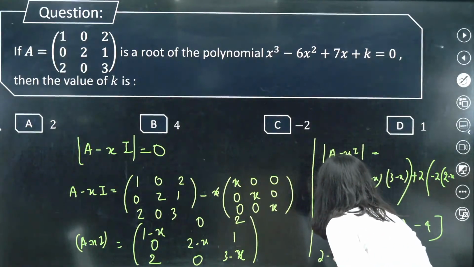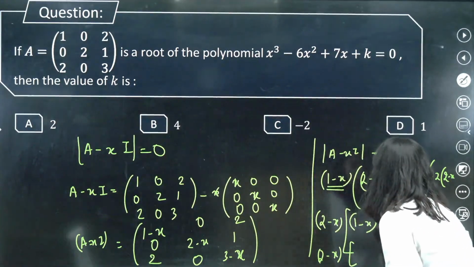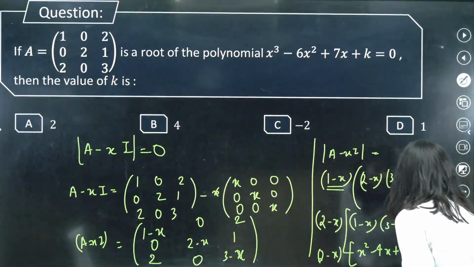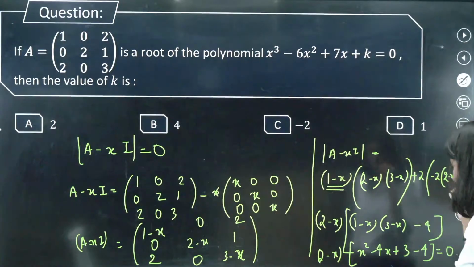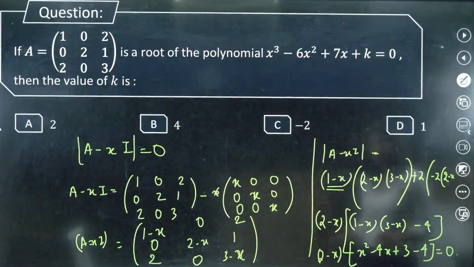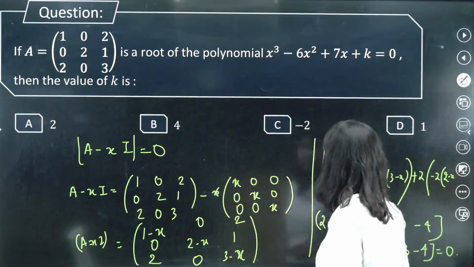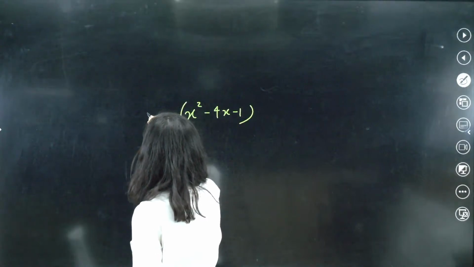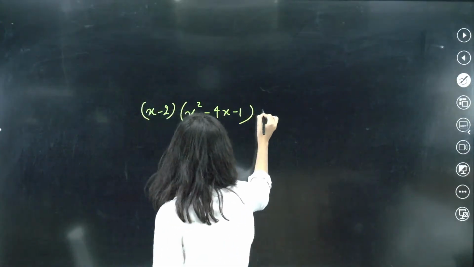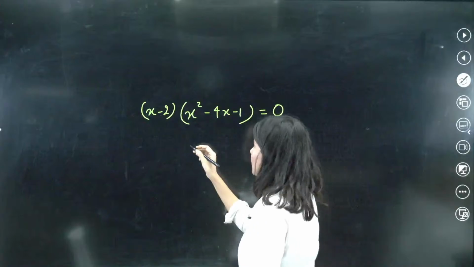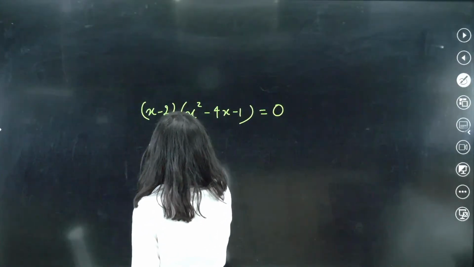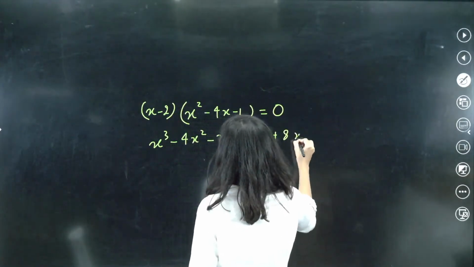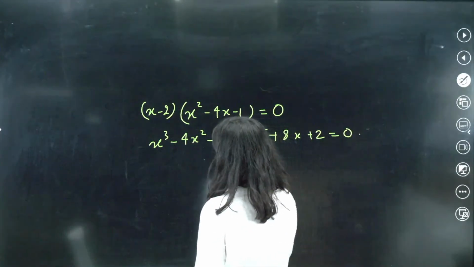So 2 minus X times, what is this? X square minus 4X plus 3 minus 4 equals 0. So this is going to be X square minus 4X minus 1. And this is 2 minus X, or X minus 2 also we can write, because the right hand side is anyway 0. So now X cube minus 4X square minus X minus 2X square plus 8X plus 2 equals 0.